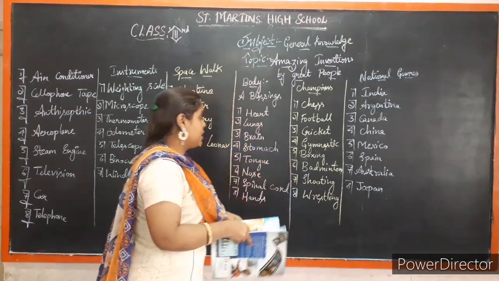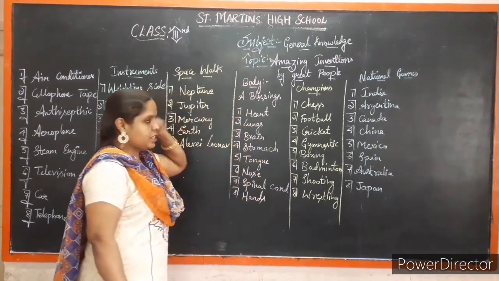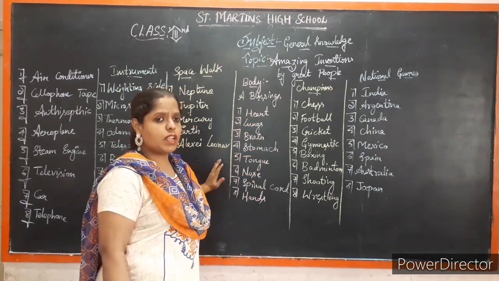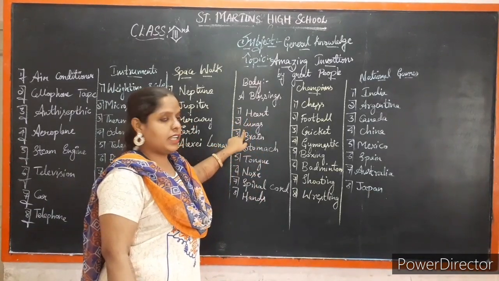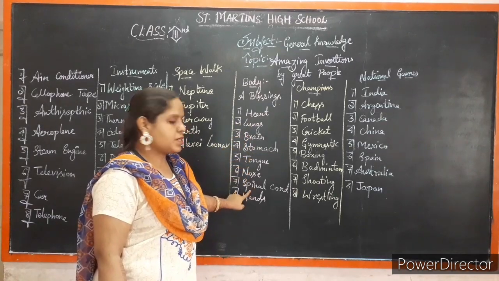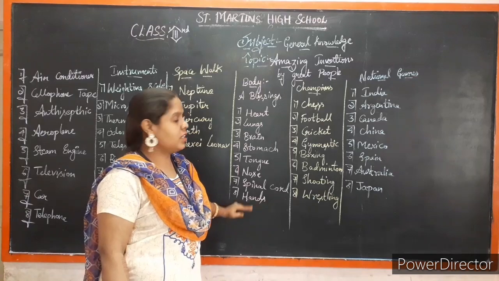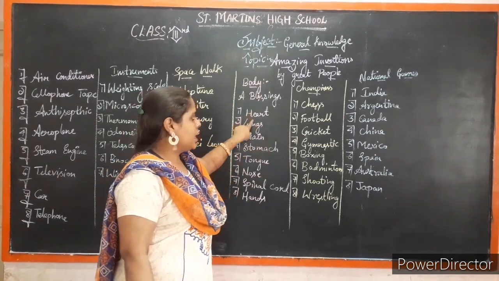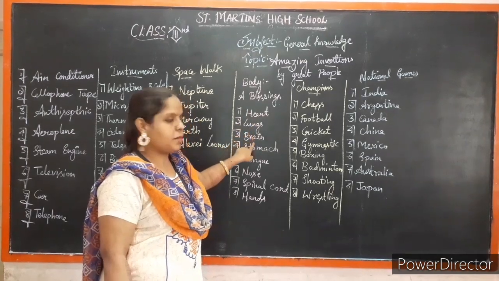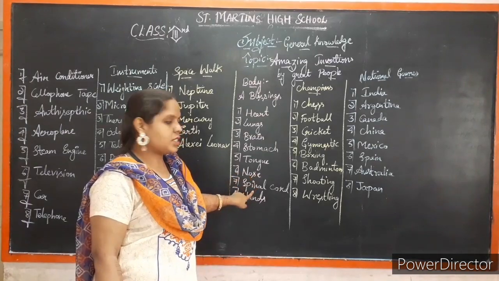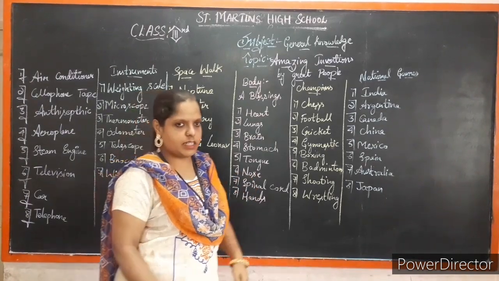Going to the next phase, that is the body. Our body is built with several parts like heart, lungs, brain, stomach, tongue, nose, spinal cord and hands. What are the functions we can learn, children? Heart, lungs, brain, stomach, tongue, nose, spinal cord and hands.